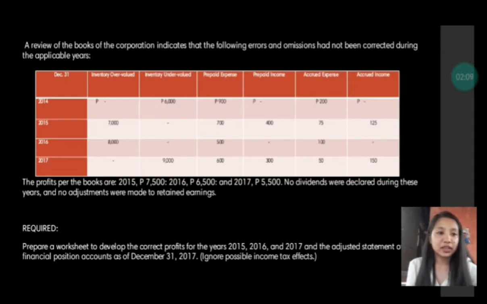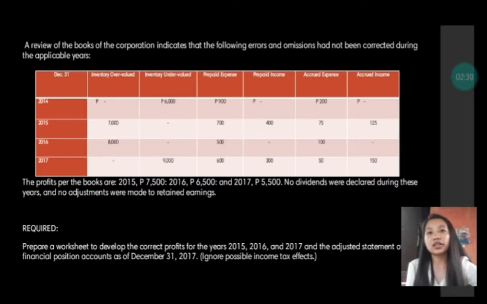And for the prepaid expense, we have 900 pesos for 2014, 700 for 2015, 500 for 2016, and 600 for 2017. We also have a prepaid income, 400 pesos for 2015 and 300 for 2017.